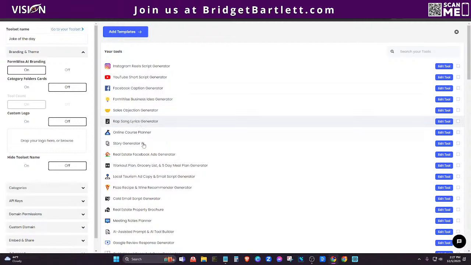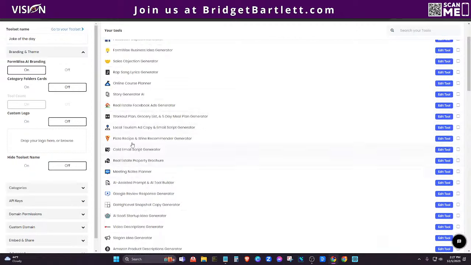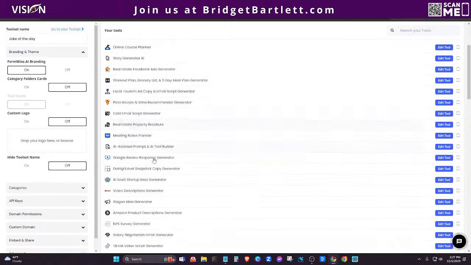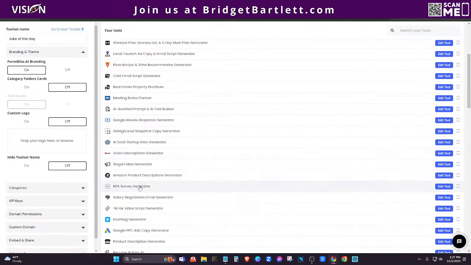You may have real estate or maybe health coaches or social media marketing or SaaSpreneurs, or high level, whatever you want to do, you could create categories for that. And then when you have your tool set, it will have all the categories and they can click in there just like an e-commerce store.